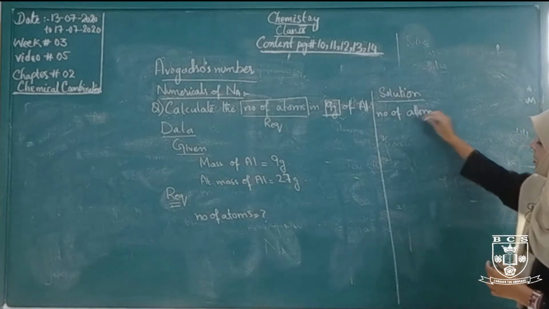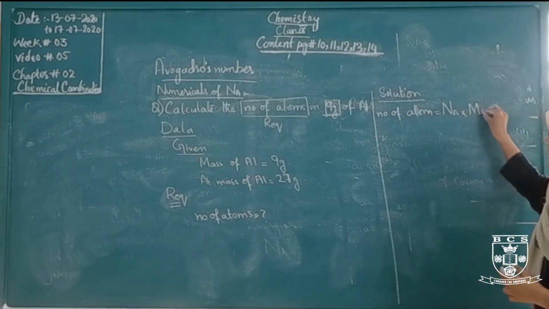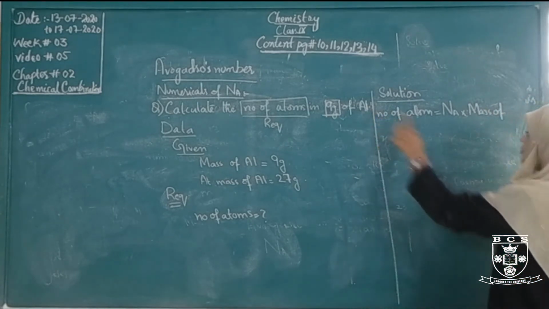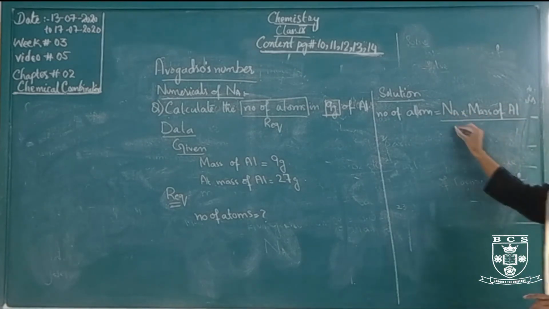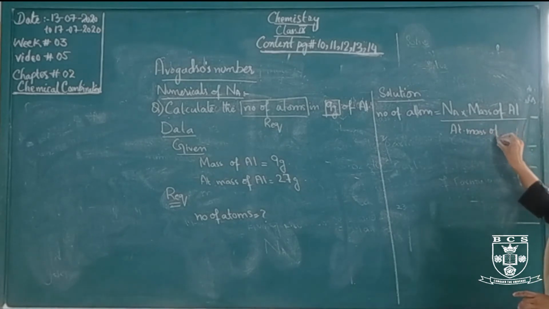Number of atoms equals the Avogadro number multiplied by mass of substance, which substance is used here? Aluminium, divided by the atomic mass of aluminium.